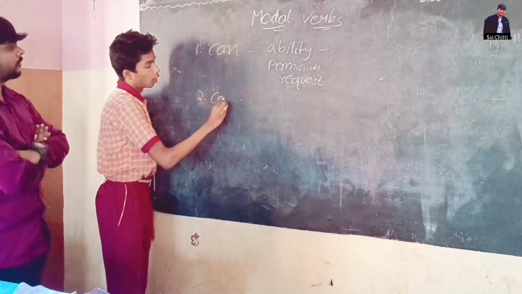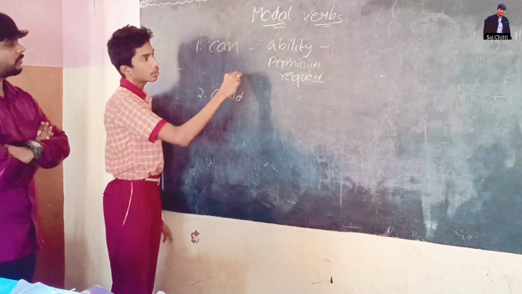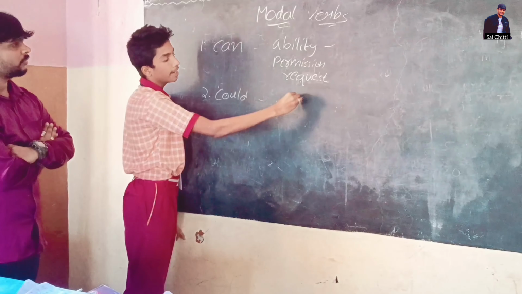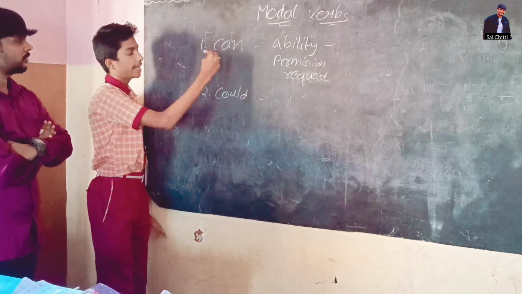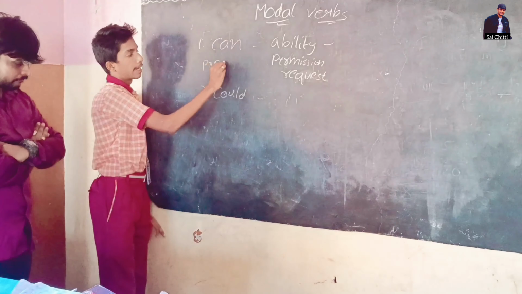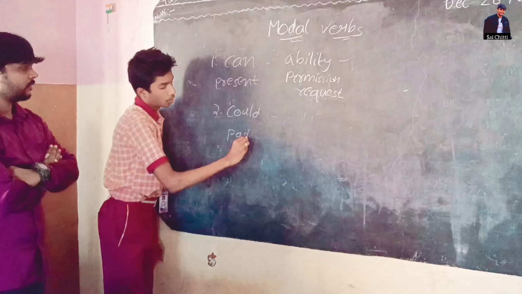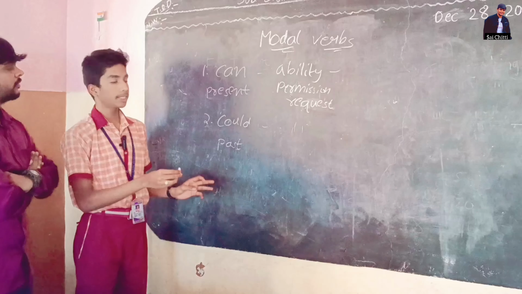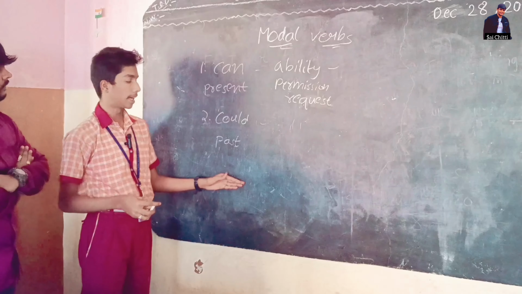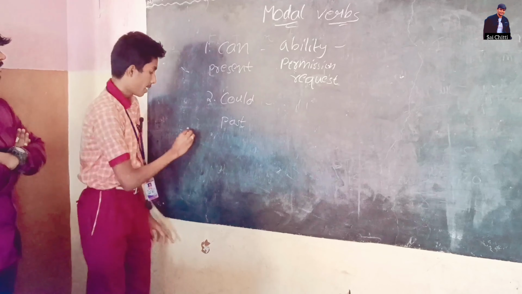Next, could. The uses of could are also the same as can, but can tells about the present and could tells about the past. The difference between can and could is present and past. The third one is may.